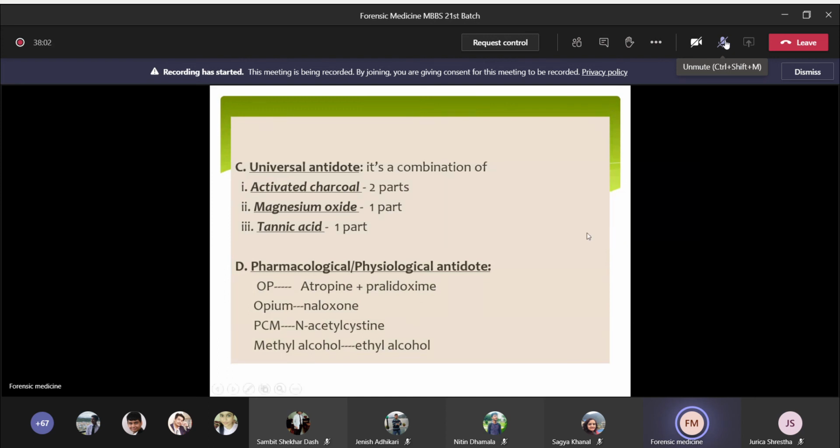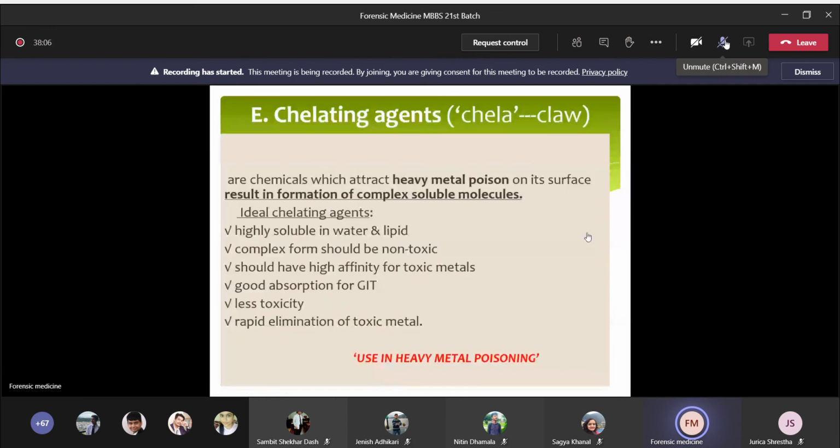And the next one is chelating agents. And chelating agents are mostly given in heavy metal poisoning. So chelating agents are chemicals which attract heavy metal poison on its surface and result in the formation of complex soluble molecules. So chelating agent is a chemical and it will attract the metal poison onto its surface and form complex soluble molecules which are non-toxic in nature.